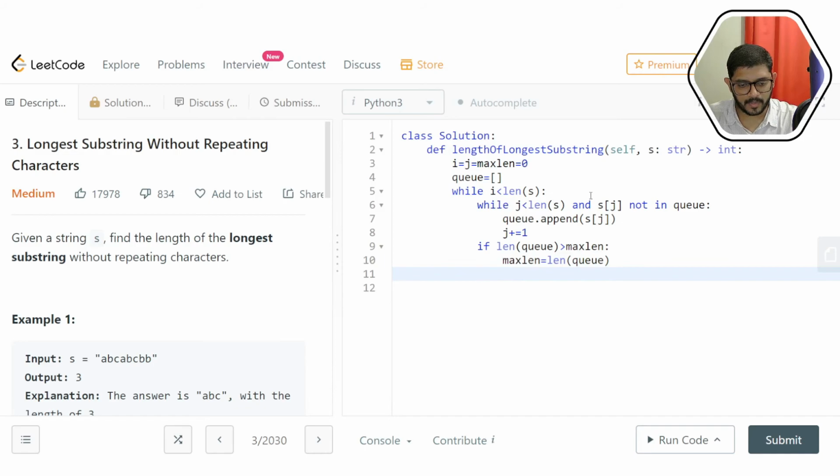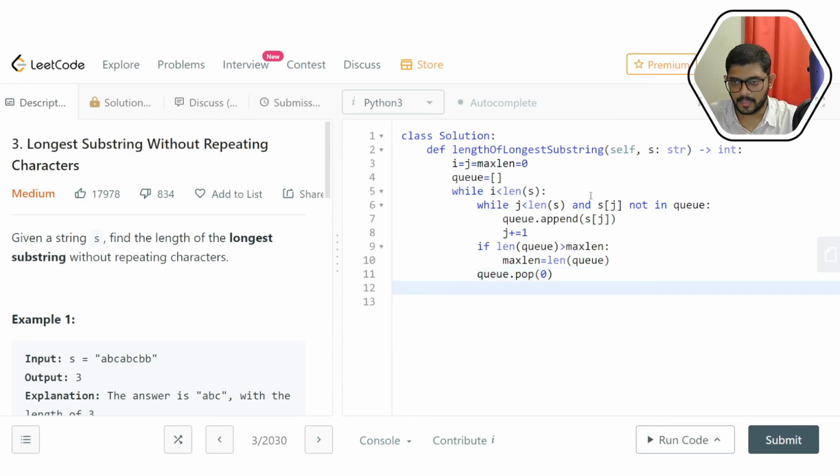And then we remove the 0th element in the queue. We dequeue here by using the pop method. We are removing the element at the 0th index. We keep on popping off the element at the 0th index till the queue is free from repeating characters.